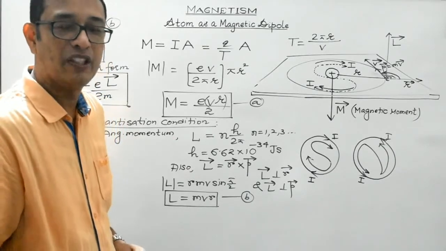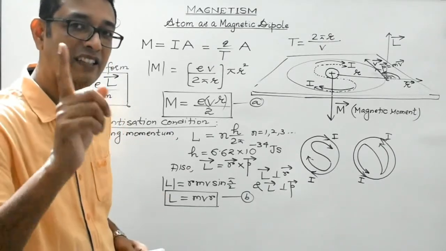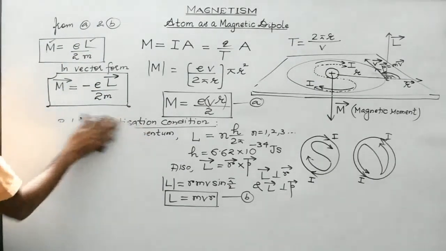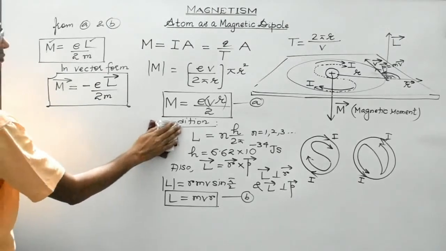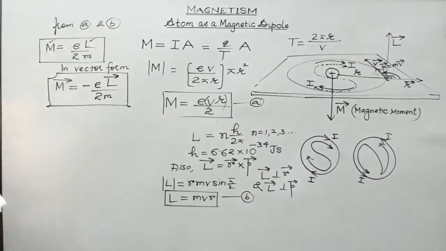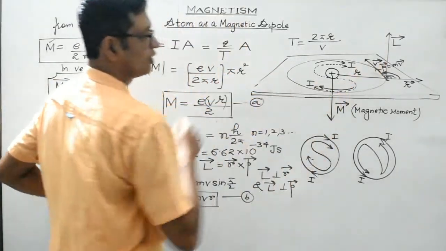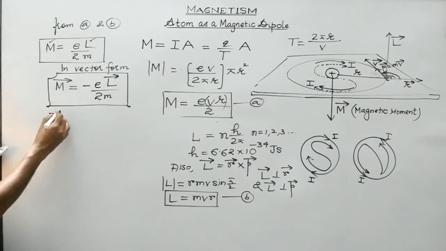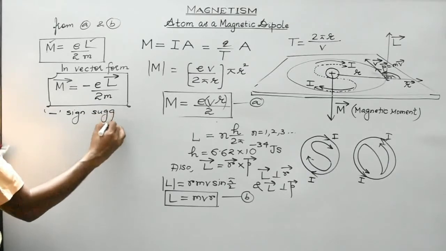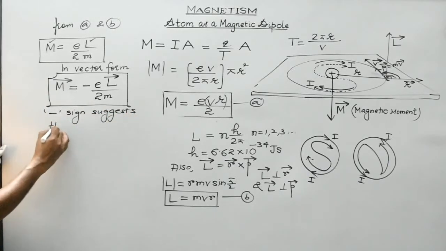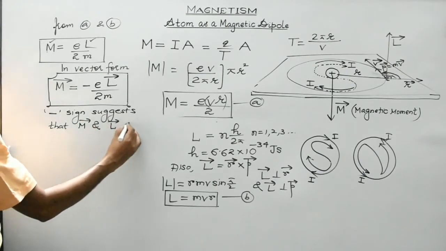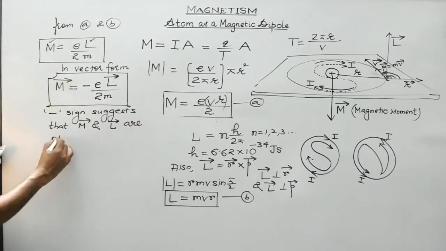That is, the angle between the magnetic moment and the angular momentum is 180 degree, as it's pretty evident from this particular diagram.